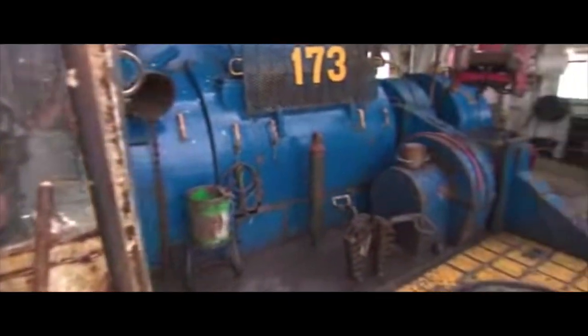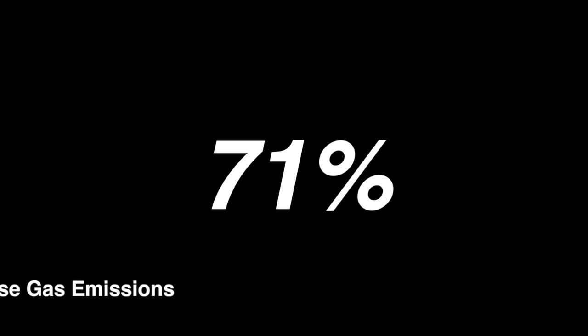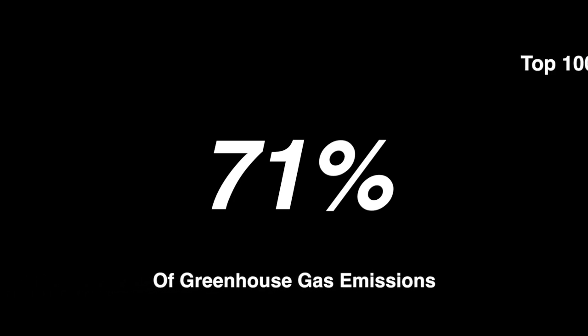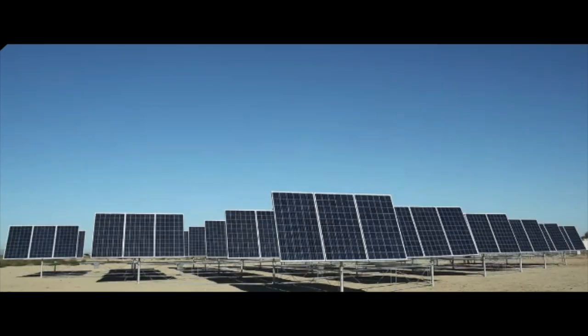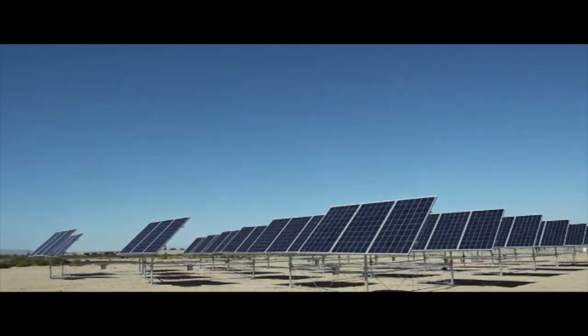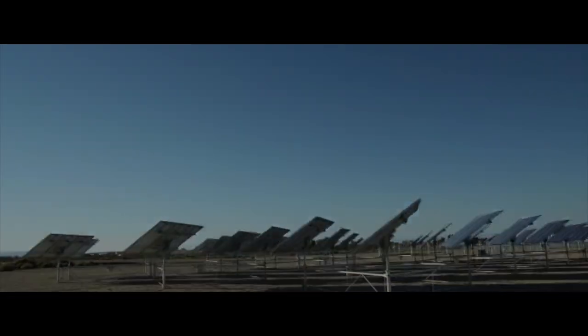Realistically, there's only so much you can do as an individual to help, until corporations start being more environmentally friendly. 71% of greenhouse gas emissions on Earth come from the top 100 energy companies. If you have the resources, you can always support eco-friendly companies. If a country like the United States would be more reliant on renewable sources, then the effects of climate change could be prevented. Experts say we have only 12 more years until the effects of climate change will be irreversible.